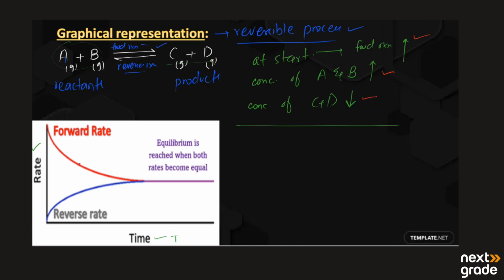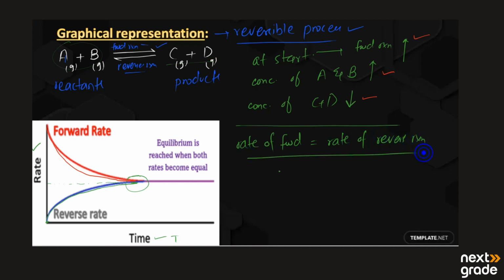But after some time, we see that the forward reaction rate is going downward like this, and the reverse reaction, whose rate was 0 at the start, started to increase. A time comes when the rates of these two reactions become equal. The rate of forward reaction becomes equal to the rate of reverse reaction.